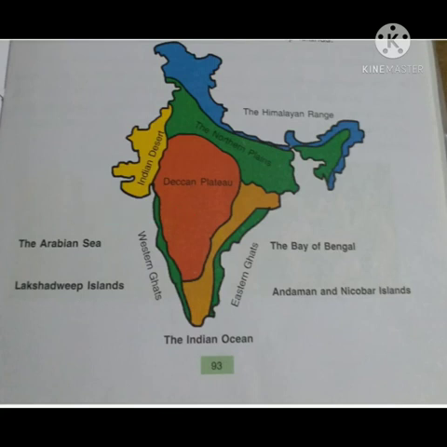Western Ghats are located next to Arabian Sea and Eastern Ghats are located to the Bay of Bengal, and Lakshadweep Islands are in Arabian Sea, and Andaman and Nicobar Islands are in the Bay of Bengal. India is surrounded by Bay of Bengal in the east, the Arabian Sea in the west, and the Indian Ocean to the south.